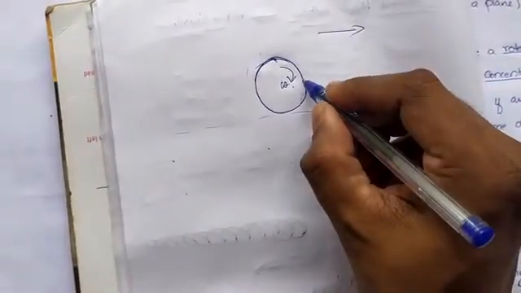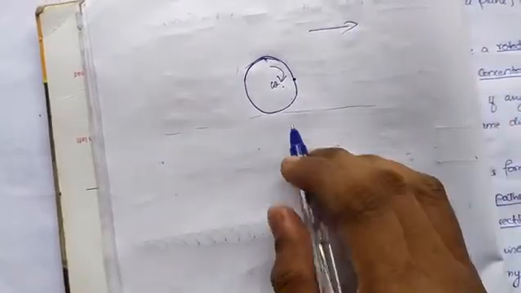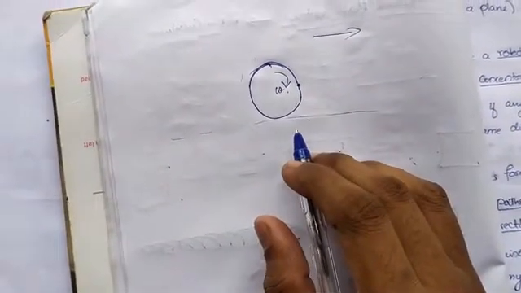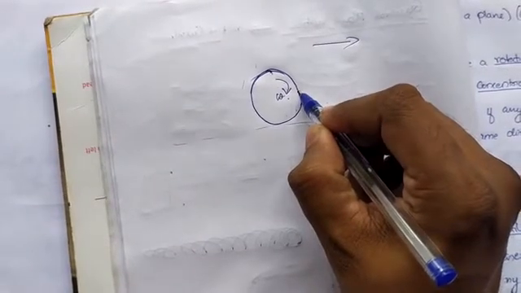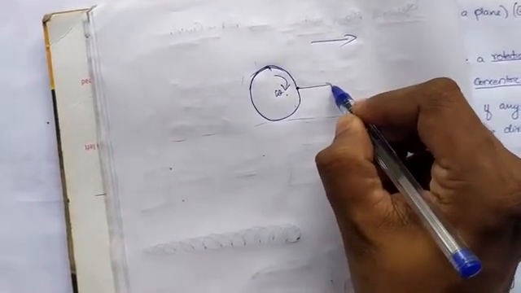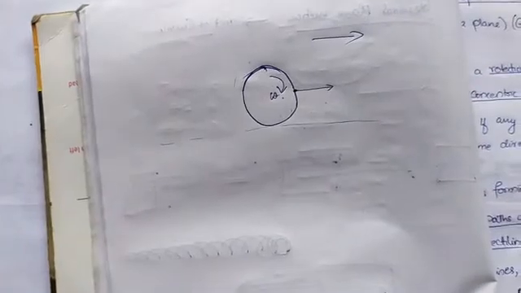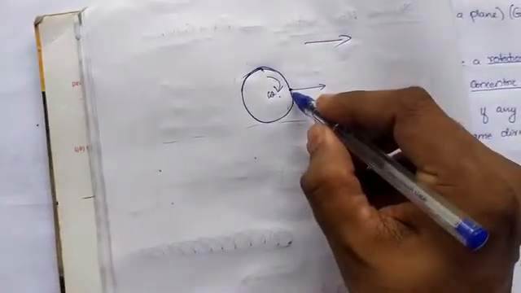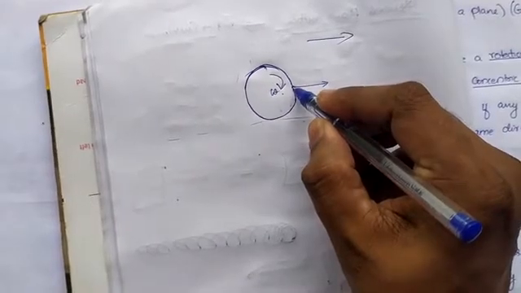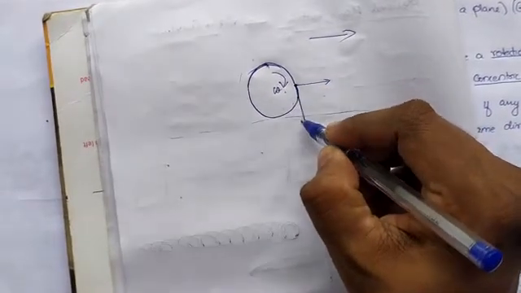At this point, the object is moving along this side, displacing in this direction, and at the same time it is rotating, so the velocity will be tangent to this point.